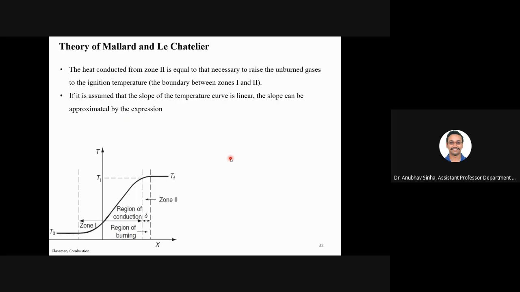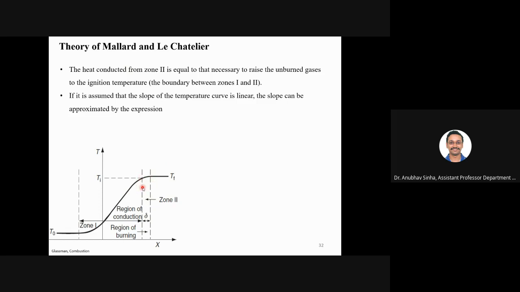Now let us derive this. They say that the heat conducted from zone 2, whatever heat I am extracting from here, I don't care whether heat is being generated there or it is already at high temperature. I am interested in the slope in a very small region, at the interface.